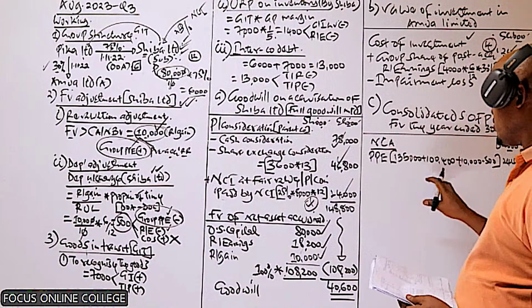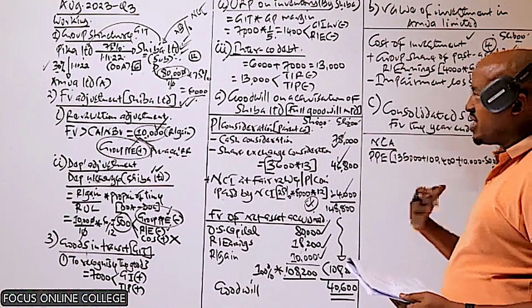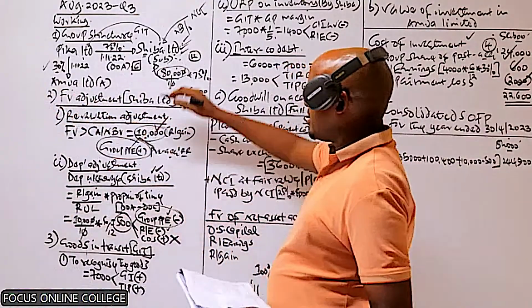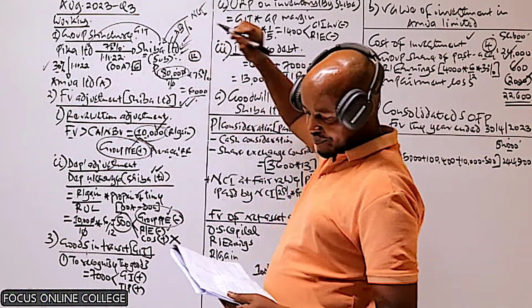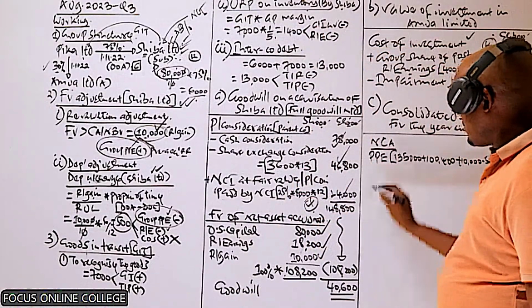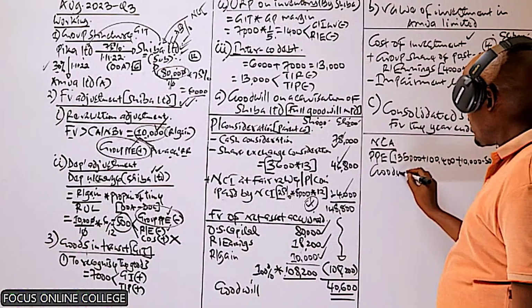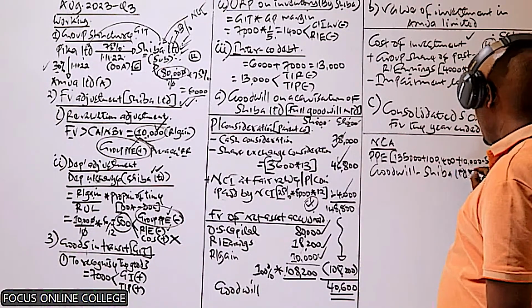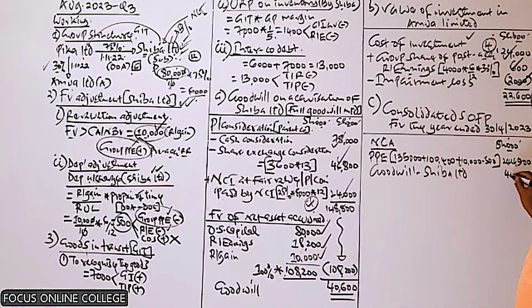Do we include those items here, the purchase consideration paid in acquiring shares of Shiba and Amua? No. The investment in Shiba has been used in the computation of this goodwill. So what we include here in relation to Shiba is the goodwill on acquisition of Shiba Limited. How much is that? 4,600. That is basically what we include here.